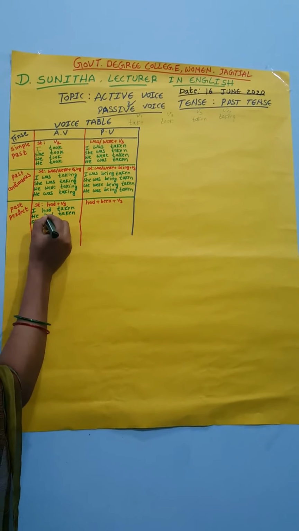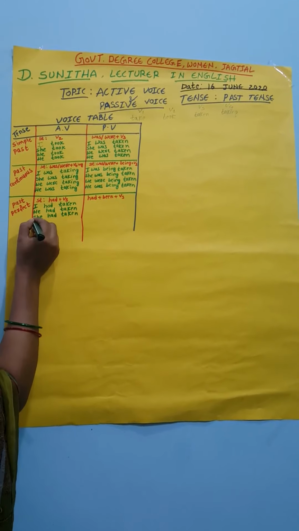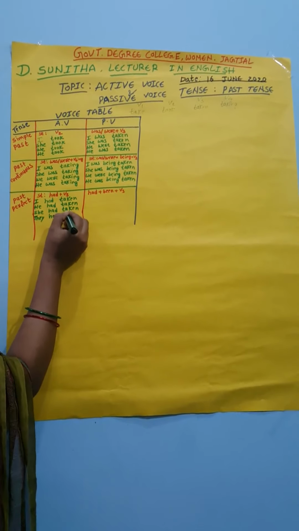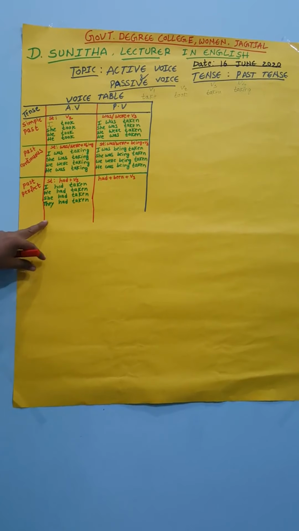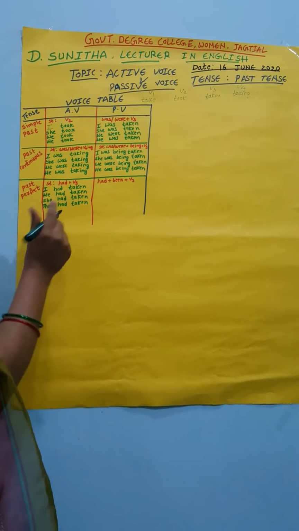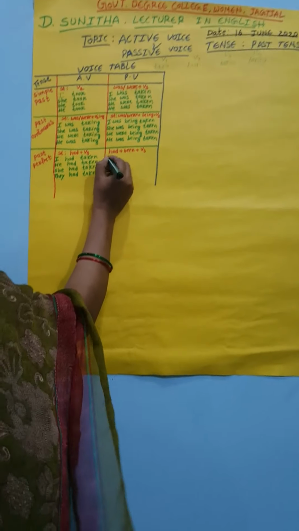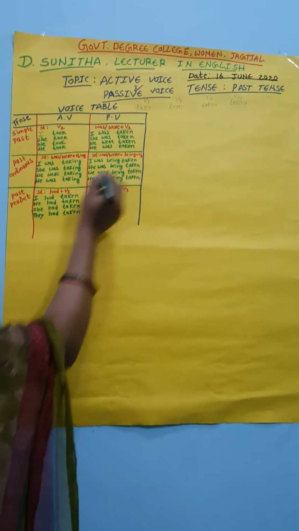She had taken. They had taken. Whether it is singular or plural, we have to use only the helping verb had here. Same, you can see the passive. How that active voice will change into the passive voice here. I had been, what is the V3 here? Taken.